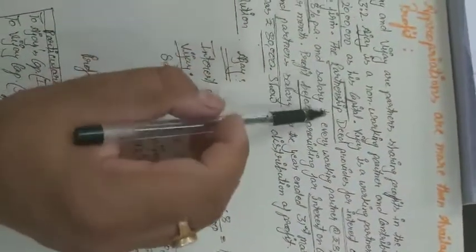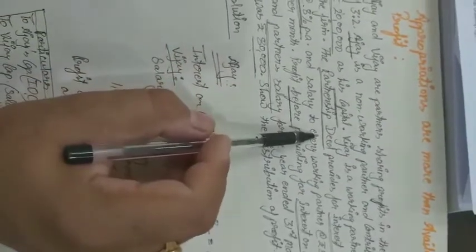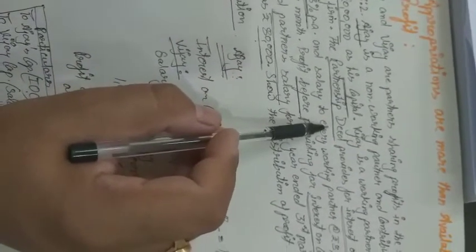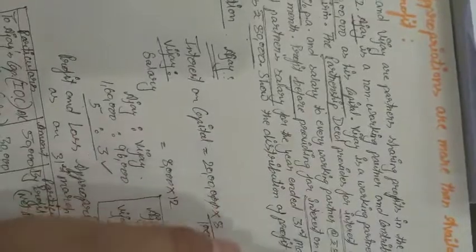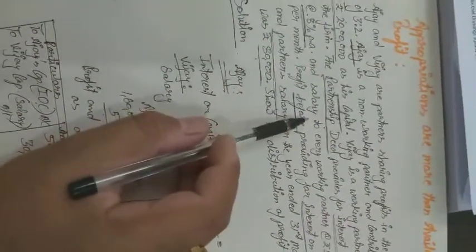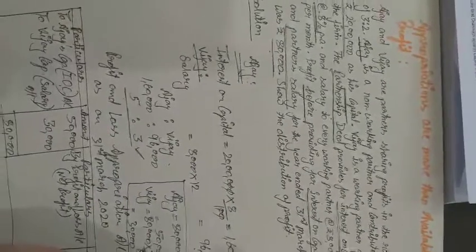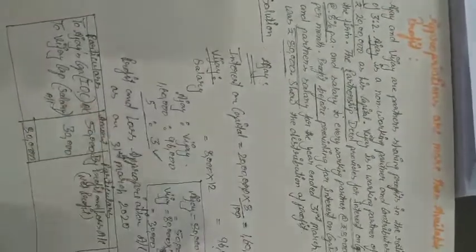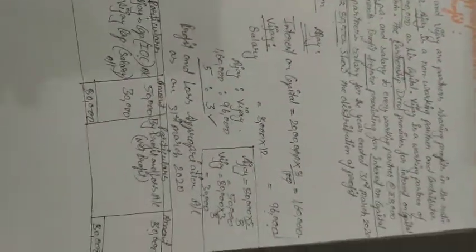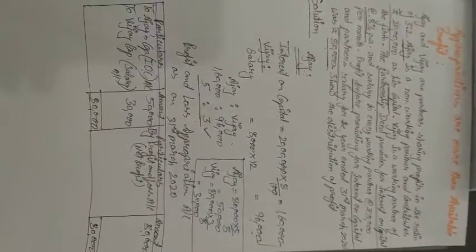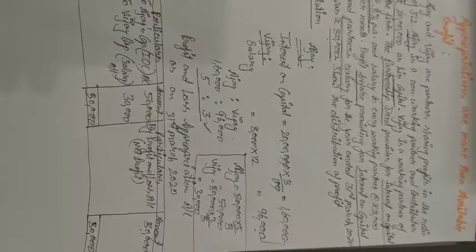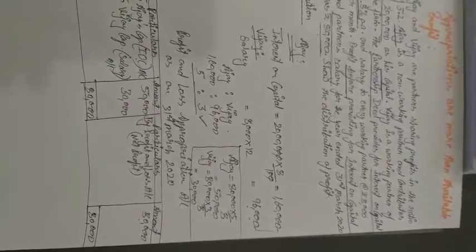Here is one word which is more important in this question. They have written partnership deed. What is the partnership deed for? Partnership deed is for interest on capital and partner salary. One more question arises from this: if there was no partnership deed, then what would the solution be? If there was no partnership deed, what will be the solution for this problem? So let's see the problem.